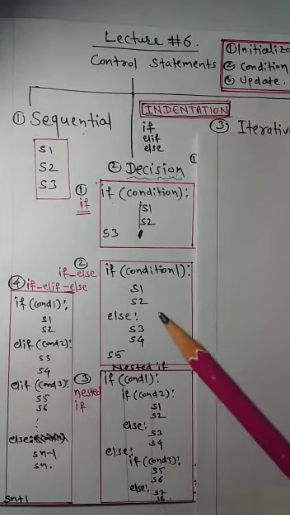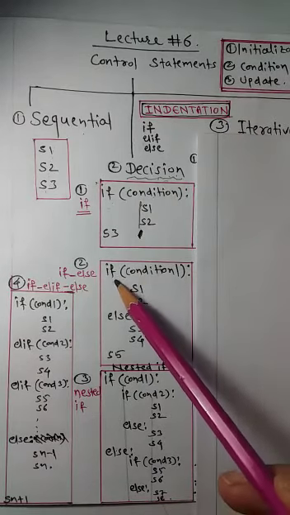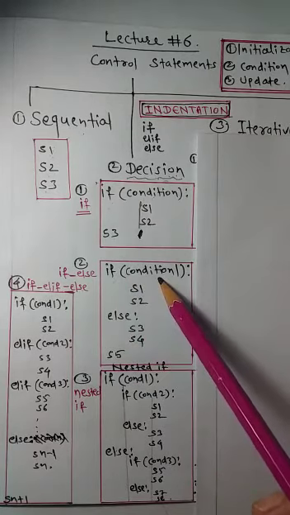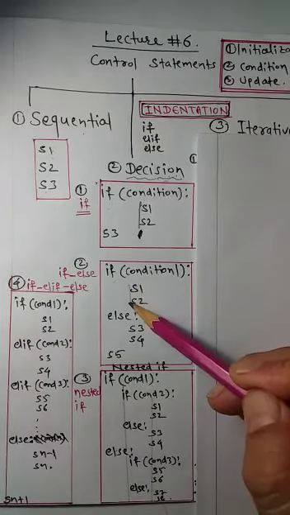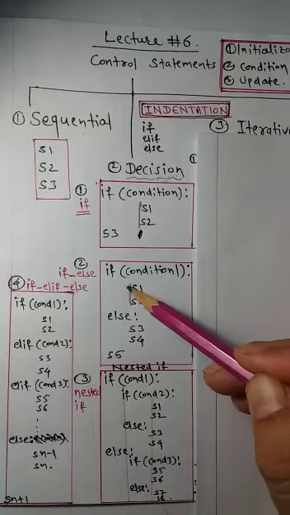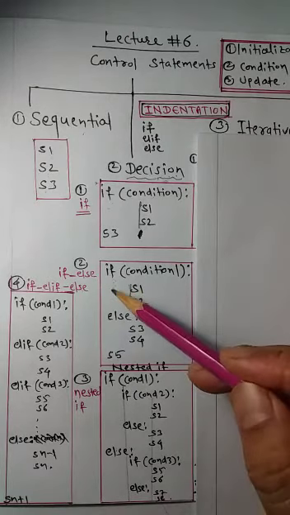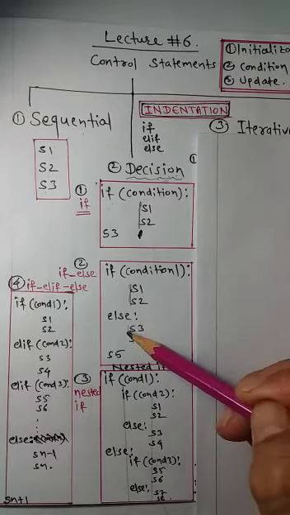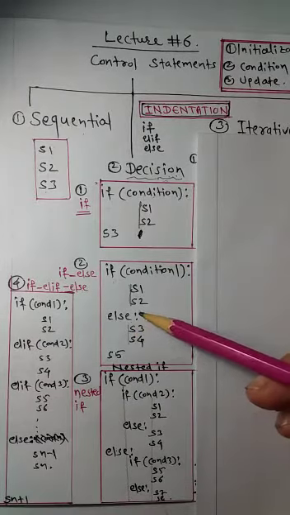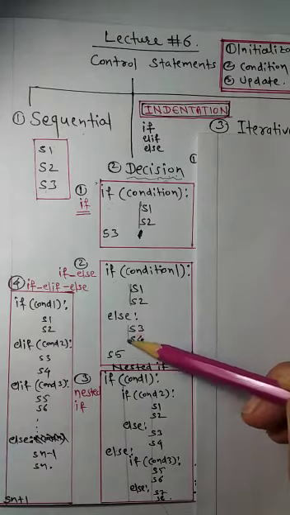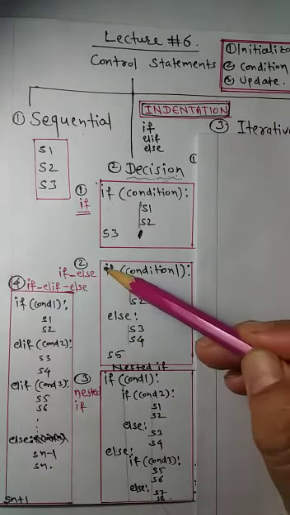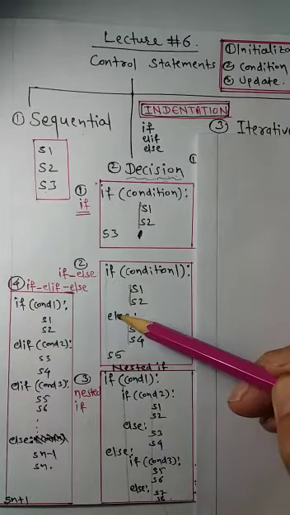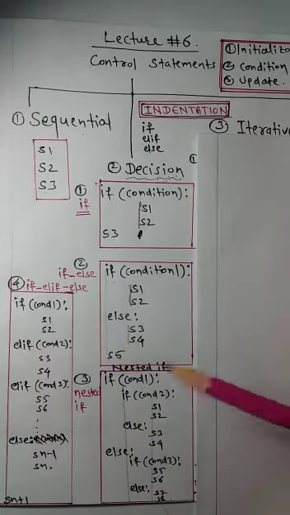The second if statement we can use in this way. We have if condition 1 colon. If this condition is satisfied, the statements within this if block will be executed. Now these S1, S2 are at the same indent level. Else, if this condition is false, then the else block will be executed. For this else block also, else colon, and these S3, S4, which are inside the else block, should be properly indented, one below the other. S5 is the statement which is at the same indentation level as the if and else statements. So this is outside the if else block.